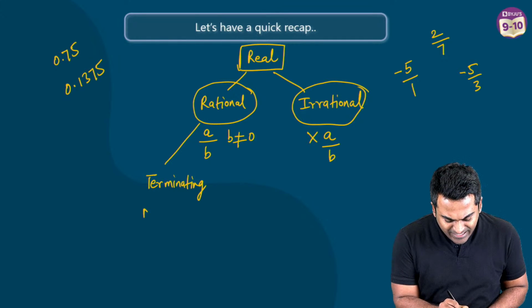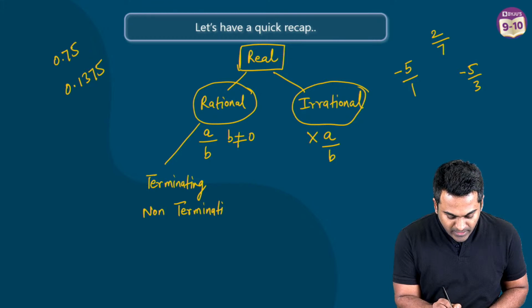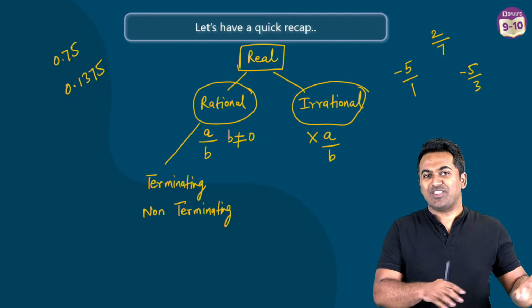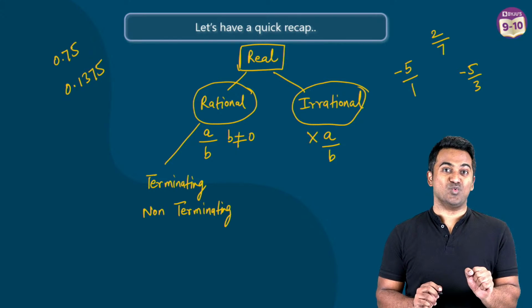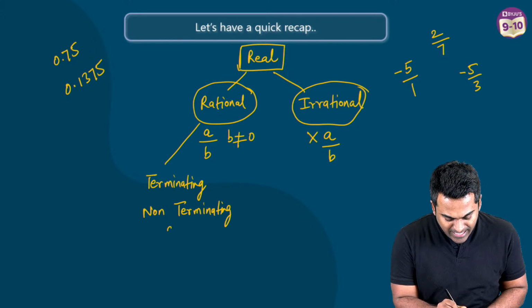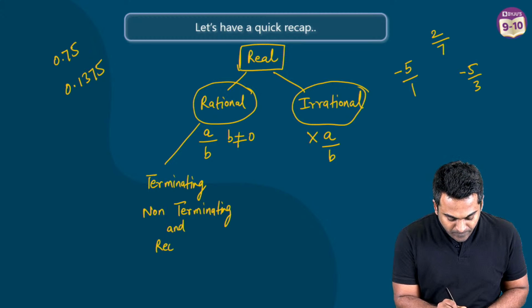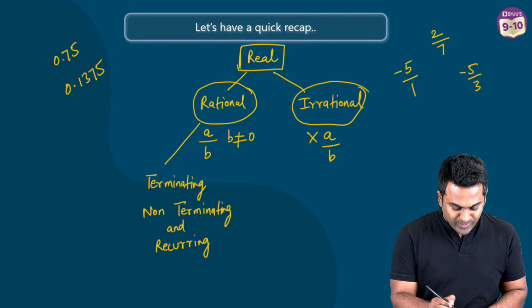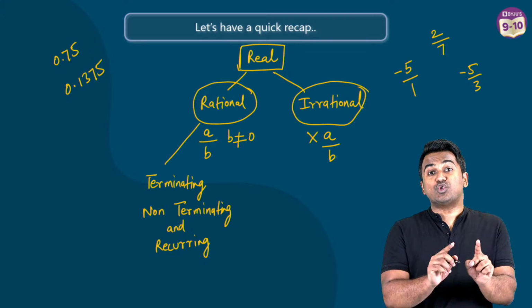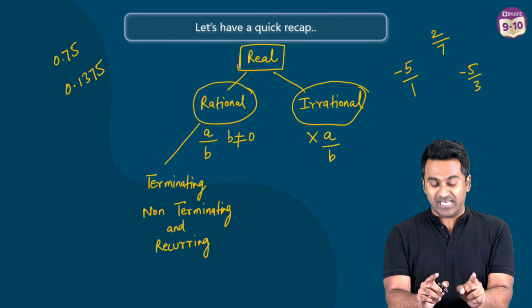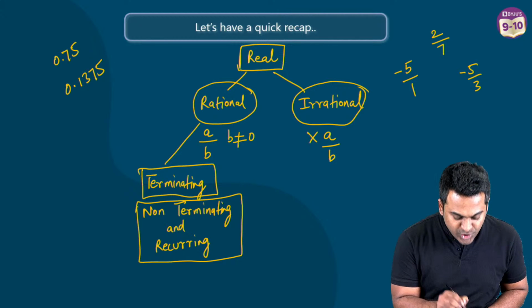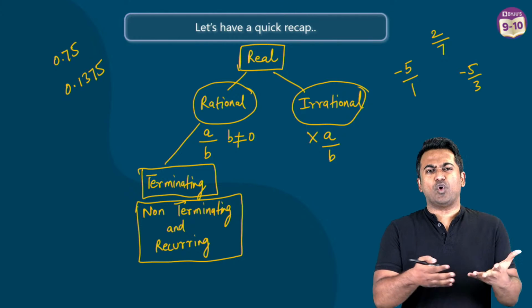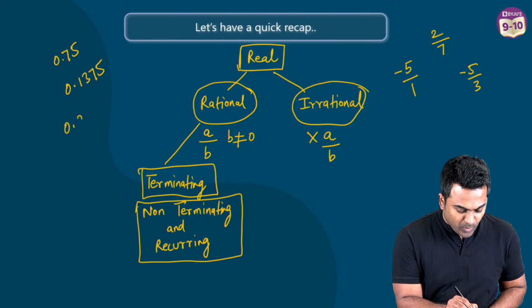All right. And the second one is going to be non-terminating, which of course means they do not terminate. They go on and on and on. But there will be a recurring pattern that you will be able to see. Non-terminating and recurring. Non-terminating recurring is also by definition rational, which means you can convert it in the form of a fraction. Remember that, okay?